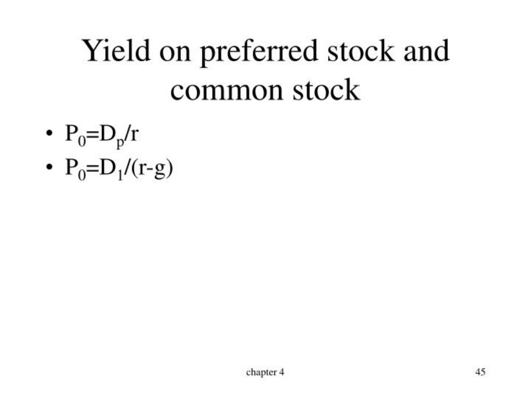Yield on preferred stock and common stock. For preferred stock, P0 is equal to Dp over r. For common stock, P0 is equal to D1 over r minus g.